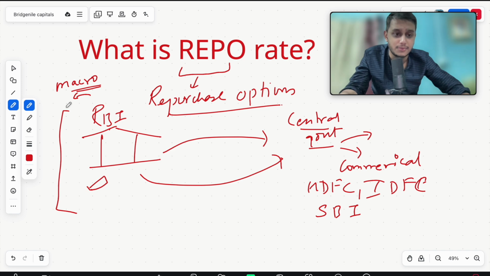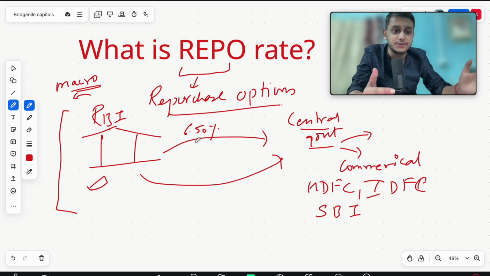Every country has repo rates, understand this. हर एक देश का repo rate होता है. जैसे इंडिया का 6.50% है right now, and today's date, right? Now there might be certain characteristics that India has a 6.50 repo rate and another country has a different position due to the currency, but every country has repo rates. And this repo rate depends upon the macro factors.